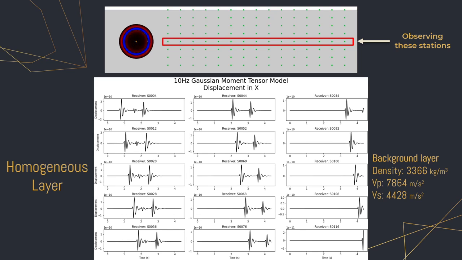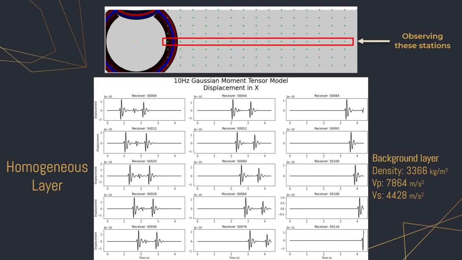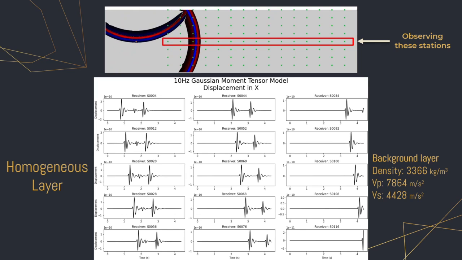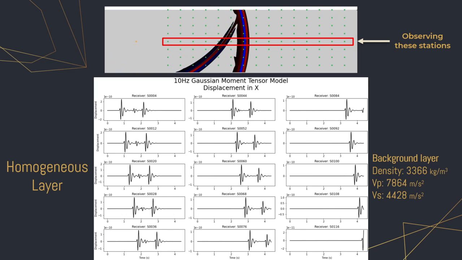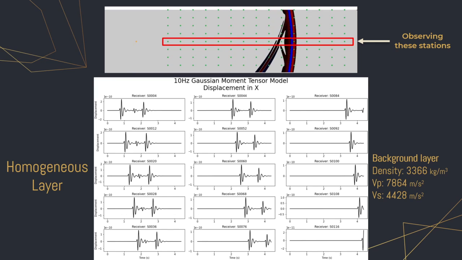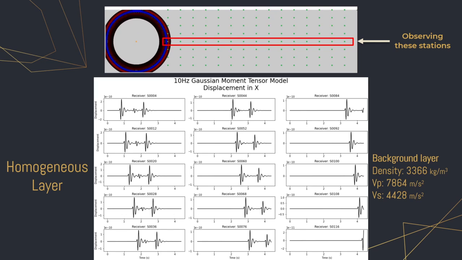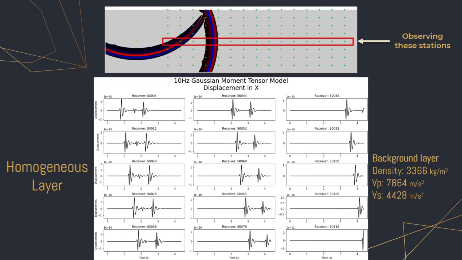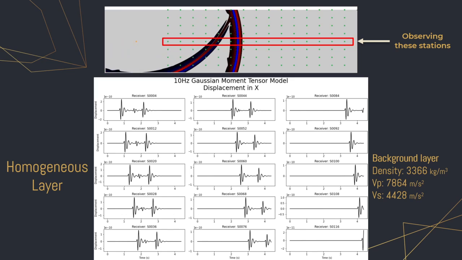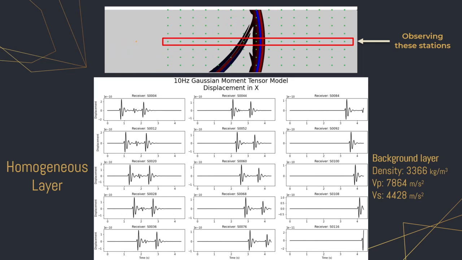Here we can see a homogeneous layer with material properties shown on the right. As the wave front propagates, it passes each of these two green dots, which is a receiver and produces a seismogram, which we see below. The seismograms here are the green dots in the red box, and the seismogram amplitude is the displacement in the x direction. There is no natural attenuation. The only thing that we should be seeing in the seismograms are the initial wavefront, reflections, and any scattering we might add. The left, bottom, and right sides of the model are absorbing boundaries, whereas the top layer is a free surface which does perfect reflection of the wave. And the source is a moment tensor explosion with a Gaussian source time function with the dominant source frequency of 10.